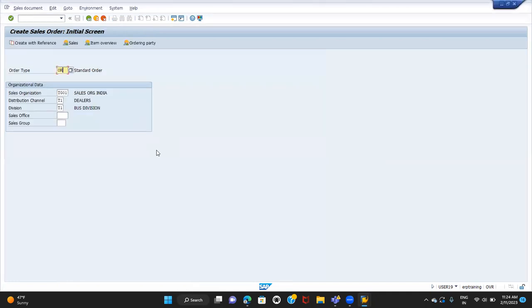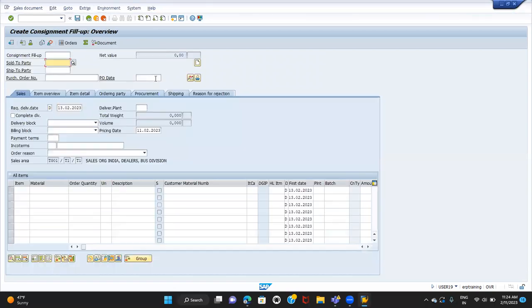Okay, so I'm going to create the consignment fill-up order, sales document type KB or CF, right? We can use any of these two. Okay, so 47 stock I want to keep at the customer's place.